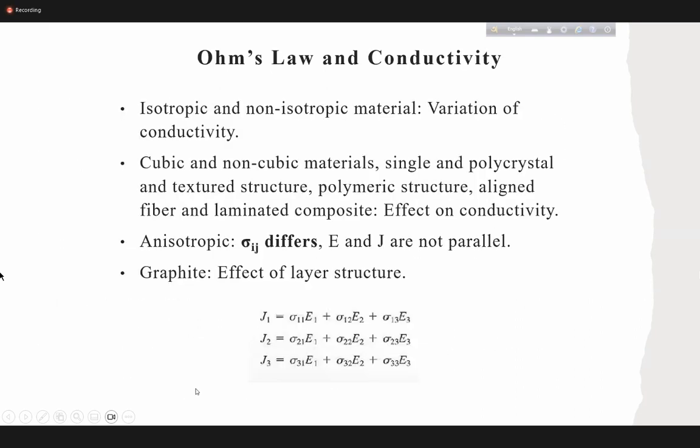Yes, sir. Thank you. It means that in this equation, when there is no shear component, this one will be 0, this one will be 0, this one will be 0, 2 3 will be 0, 3 1 will be 0, 3 2 will be 0. Then the equation will be simplified.